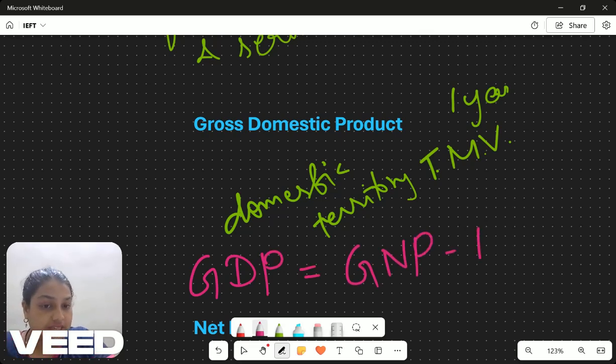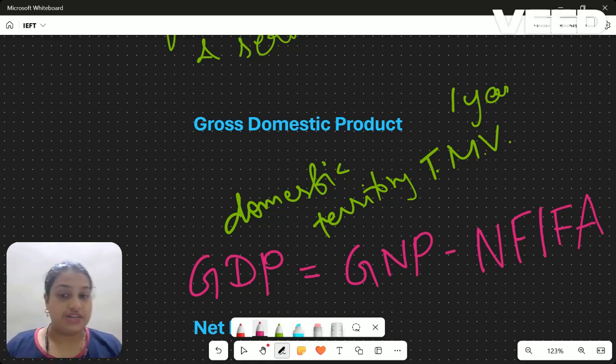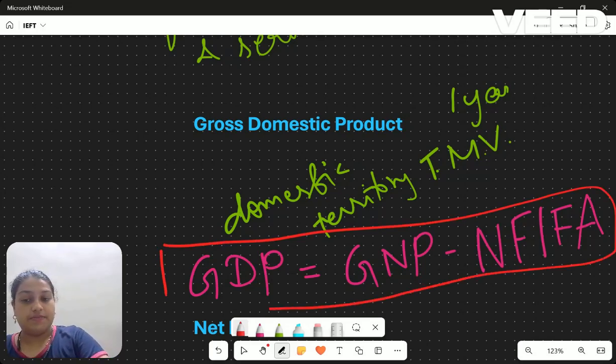So this is net factor income from abroad. The foreign investments included are removed in GDP. So GDP is equal to GNP, but you have to remove the net factor income from abroad. That is GDP.